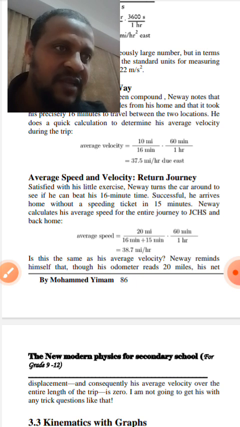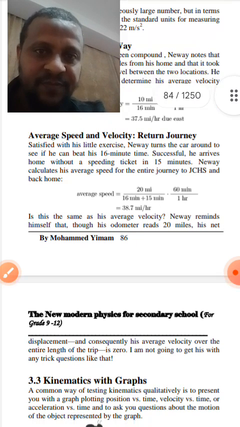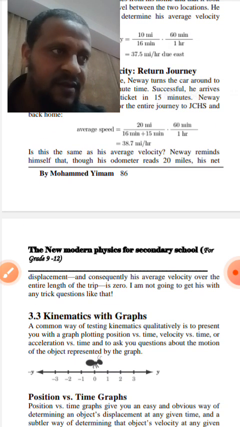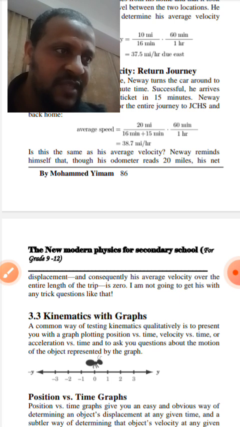Now he reminds himself that though his odometer reads 20 miles, his net displacement, and consequently his average velocity over the entire length of the trip, is 0. I am not going to get caught with tricky questions like that.